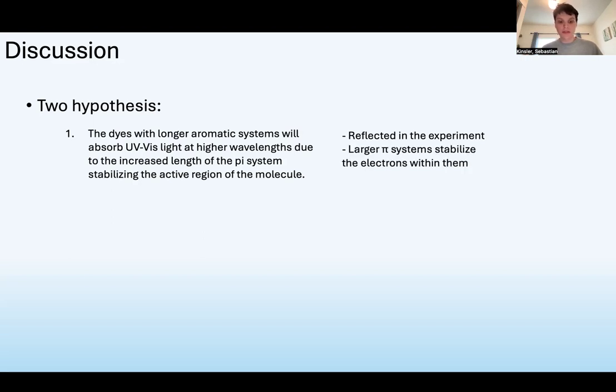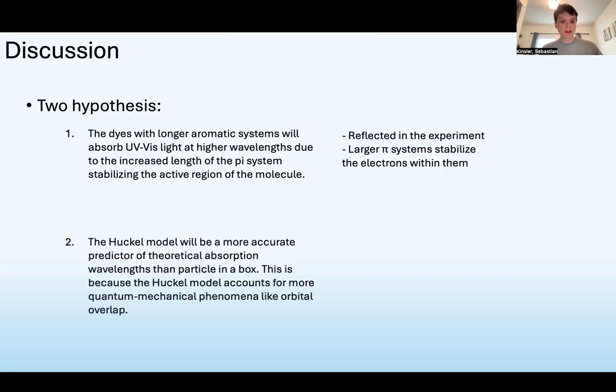Because the larger pi systems stabilize the electrons within them, the dyes with longer chains were always predicted and recorded experimentally to absorb light at the lower energy high wavelengths. Next, we thought that the Huckel model would better match the actual energy differences of the experimental results than the particle-in-a-box method. We said this because the Huckel model accounts for some quantum mechanical phenomena that particle-in-a-box does not.